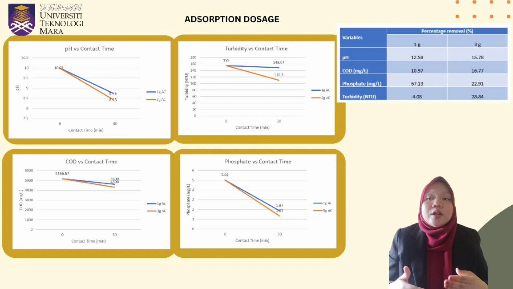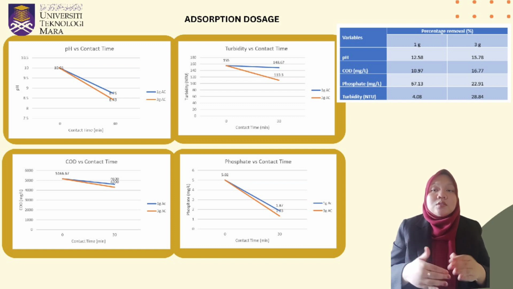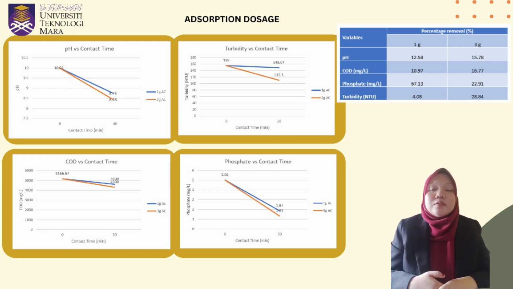The pH value for the 1 gram activated carbon is 8.75 and for 2 gram is 8.43. The percentage removal of pH for 1 gram adsorption dosage is 12.58% and for 2 gram is 15.78%. The COD value for 1 gram activated carbon is 4,600 mg per liter, while for 2 gram it is 4,300 mg per liter. The percentage removal for 1 gram is 10.97% and for 2 gram is 16.77%.